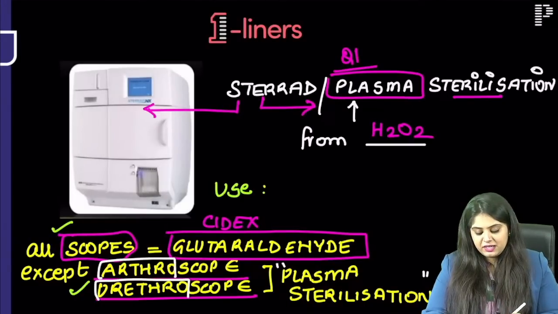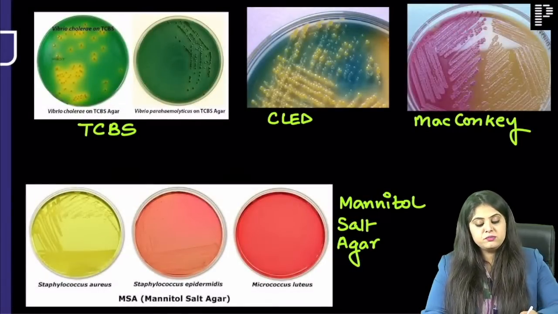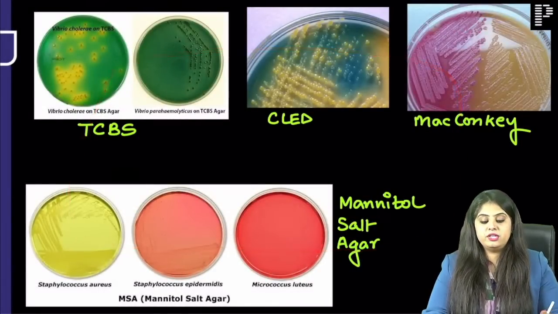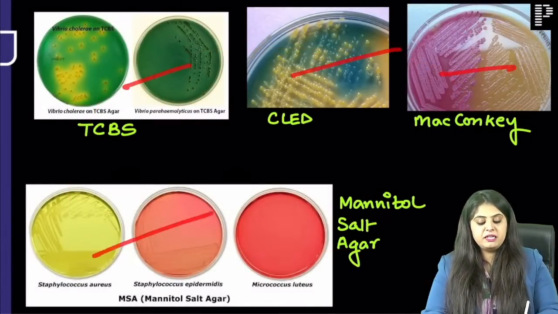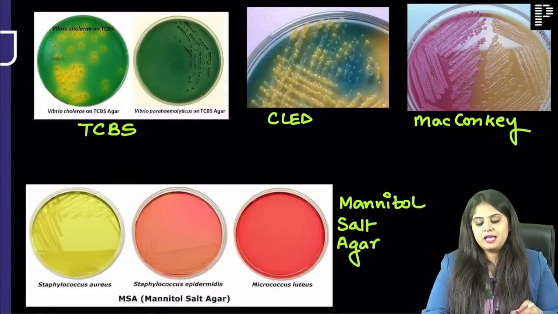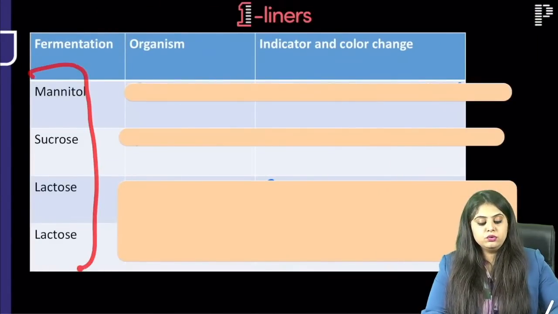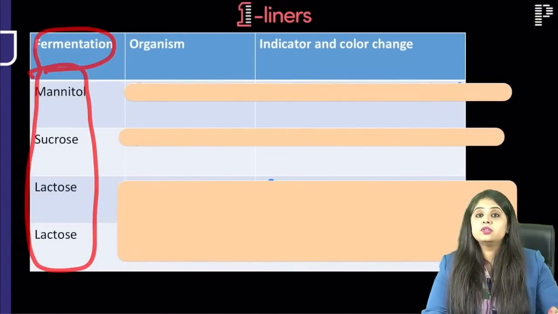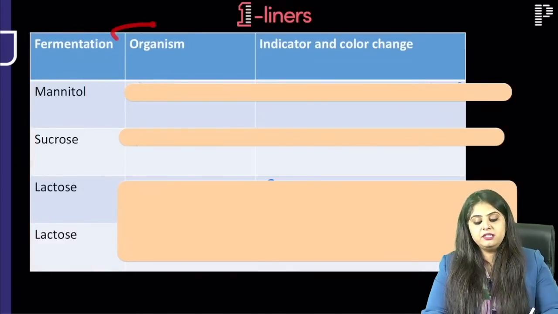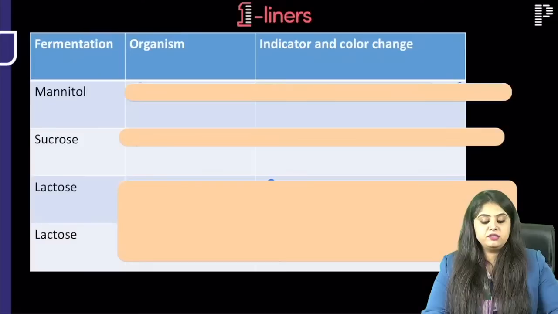Moving on to the next one, these are a set of images, although this wasn't an image based session, but इसी से आपके सारे one-liners याद हो जाएंगे. So why is it that randomly I have picked up these images? Because everywhere I can see fermentation happening, and I see in microbiology किसी को fermentation याद ही नहीं हो रहा. Mannitol, sucrose, lactose, fermentation, sugars getting fermented. एक एक करके tell me the name of the organism and tell me what is the culture media that you will be using. Number 1, mannitol, I have made you learn as samosa.